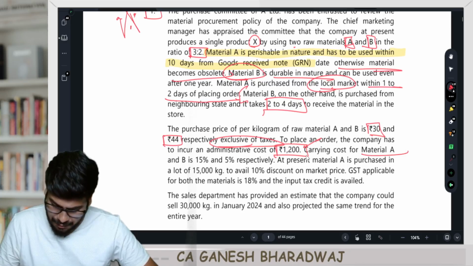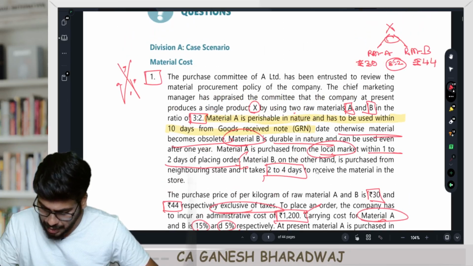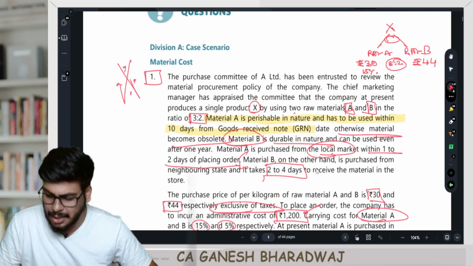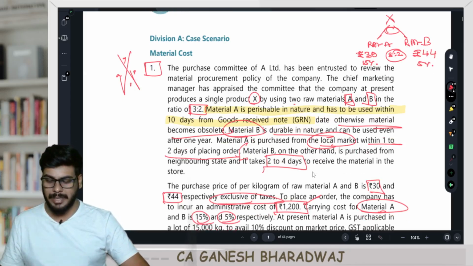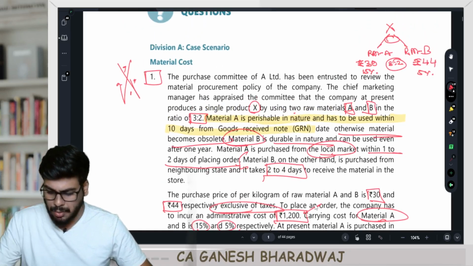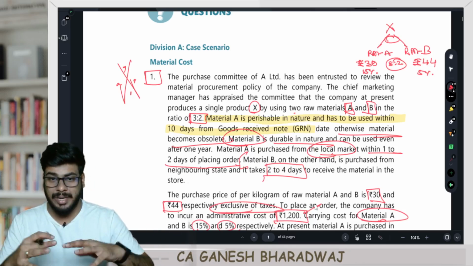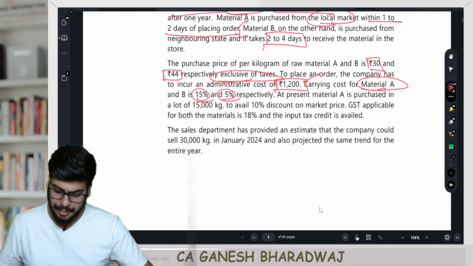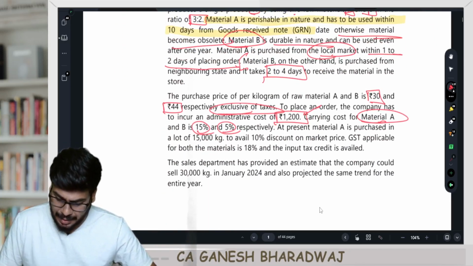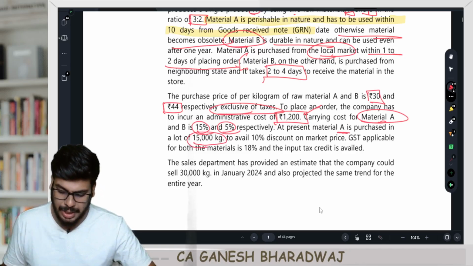The carrying cost for material A and B is 15% and 5% respectively. So 15% is the carrying cost for raw material A and 5% is the carrying cost for raw material B. Clear with this, guys? So why for raw material A it's slightly higher? They said it's perishable item. Maybe it requires refrigeration and also the storage cost is slightly high. Clear with this, guys?